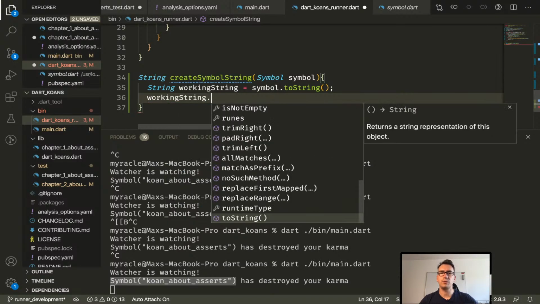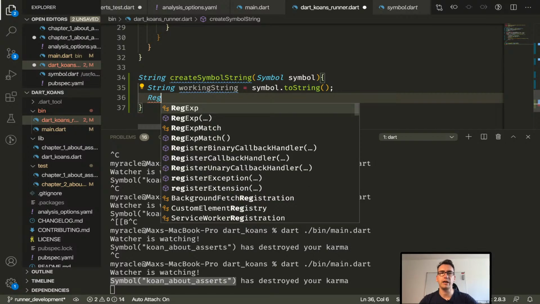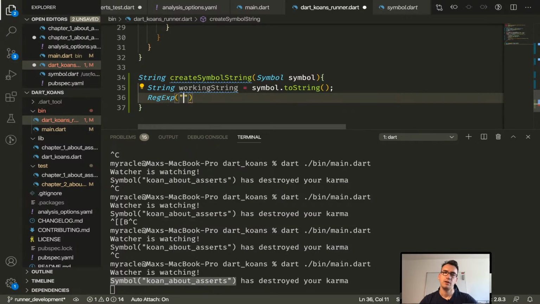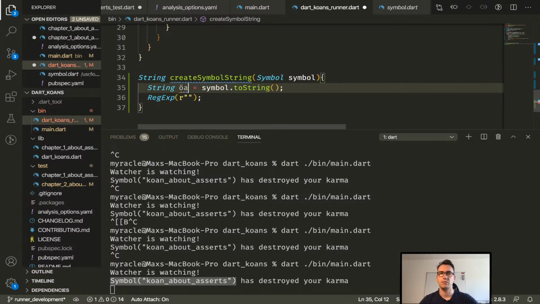And from the working string, we have to get rid of a lot of stuff now. So first of all, we need a regex expression. And I think we have this to make it clean. And now write para for the name. Yeah, I can do that. You mean here, up here, or you mean down here?